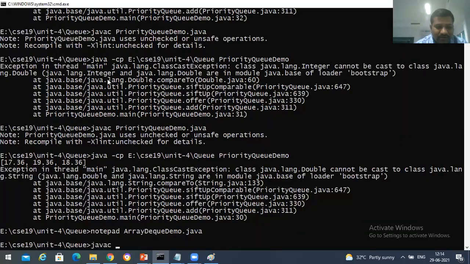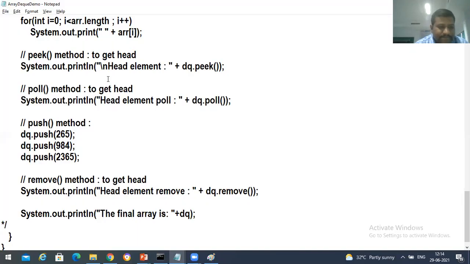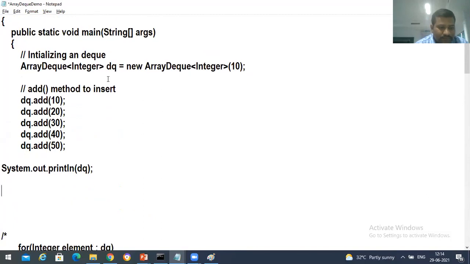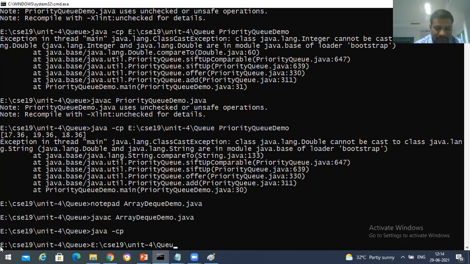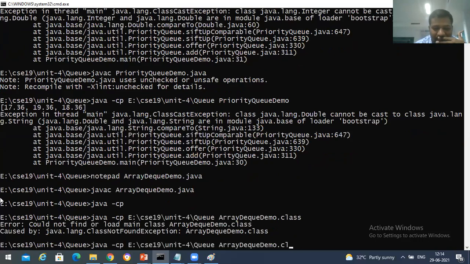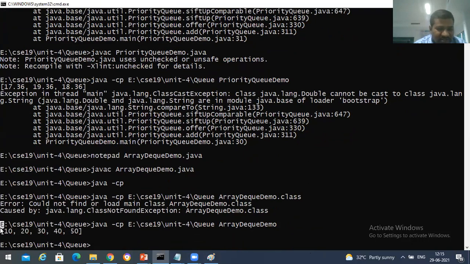Save it. javac ArrayDeque.java, and then java with -cp. Right, so we got the elements like this: 10, 20, 30, 40, 50.